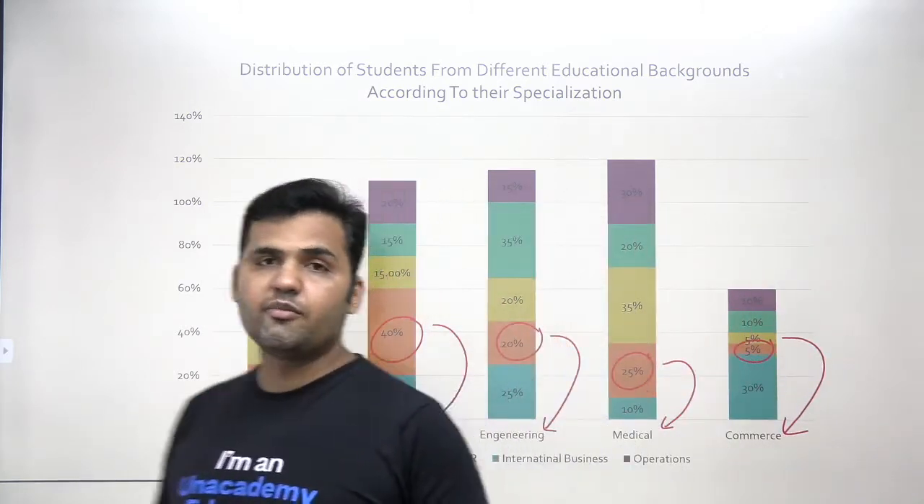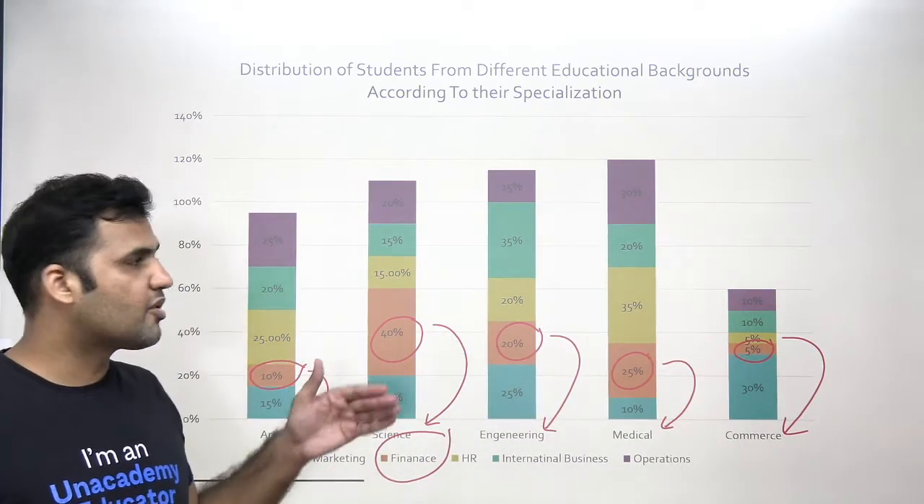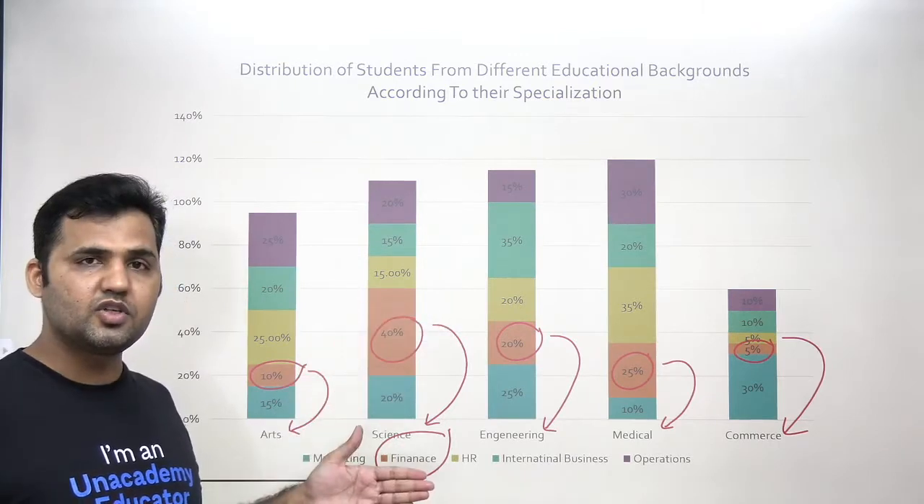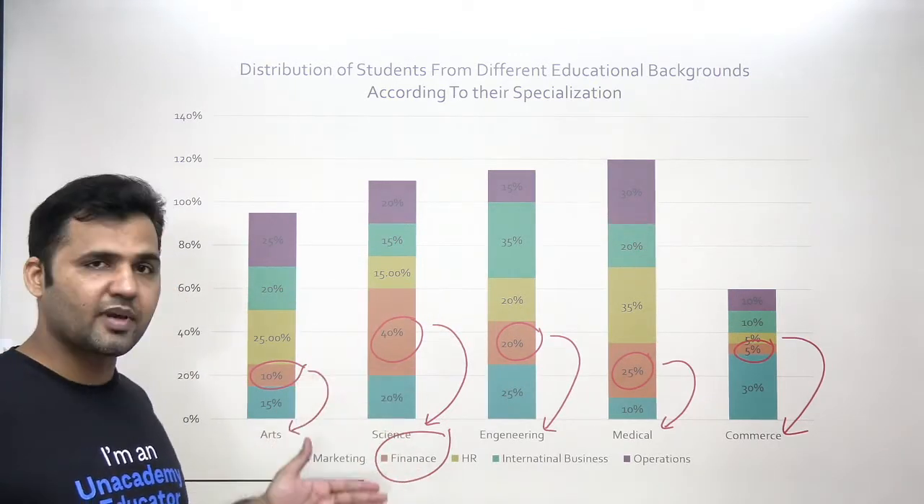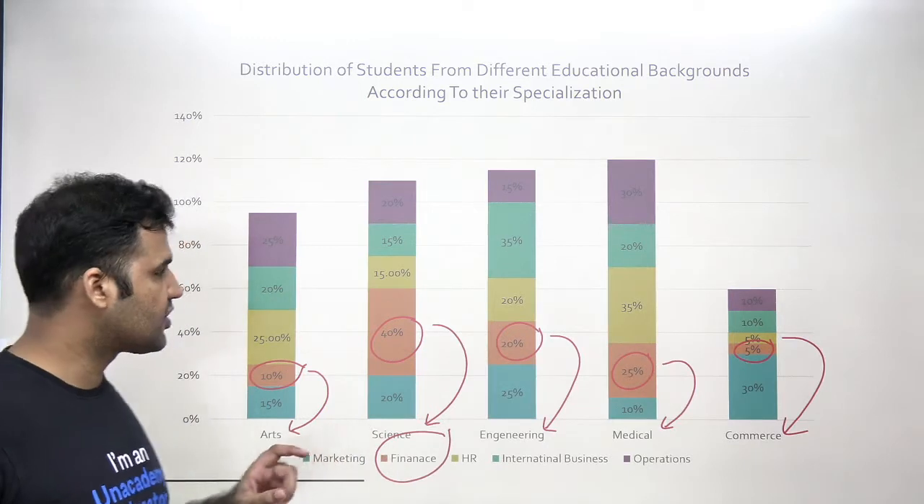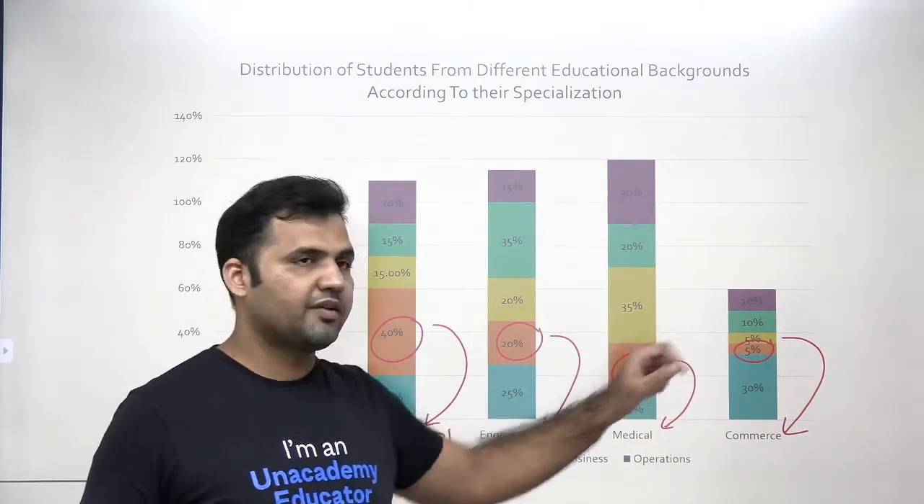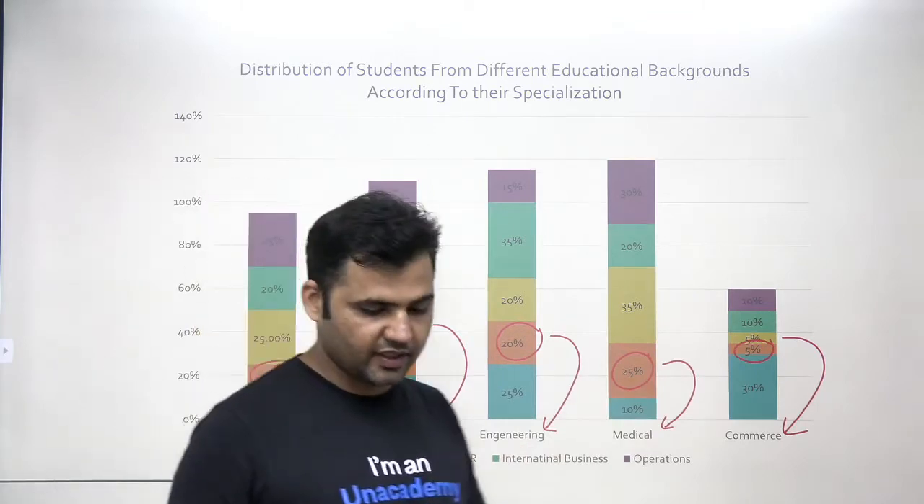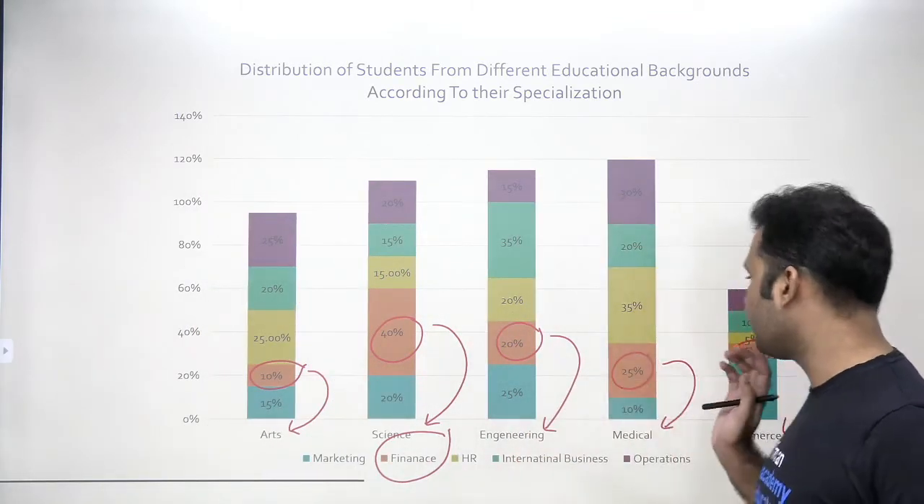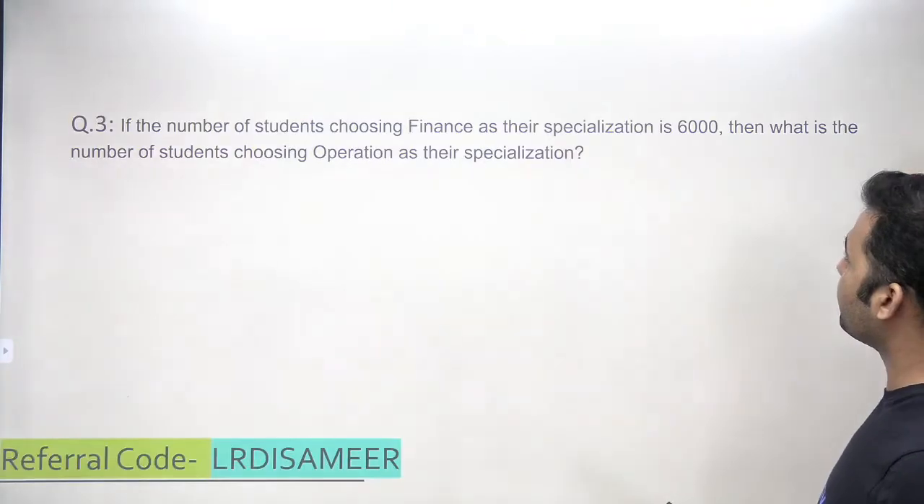Now, this will give me the number of students in the individual backgrounds. So let's use this information straight away. So 10%, 40, 20, 25, 5. Let's write it down.